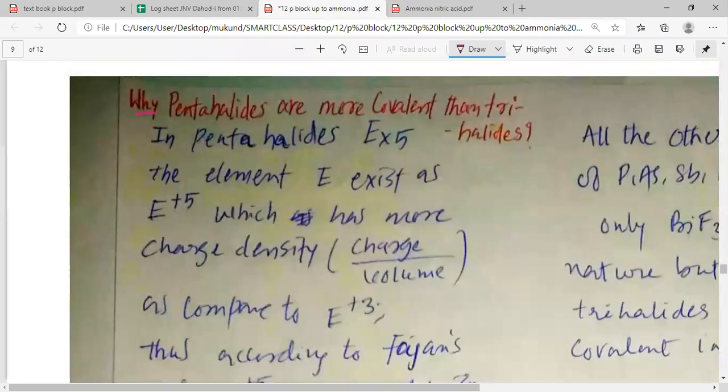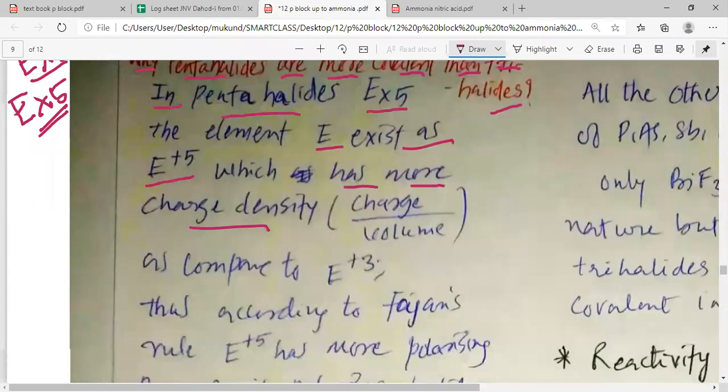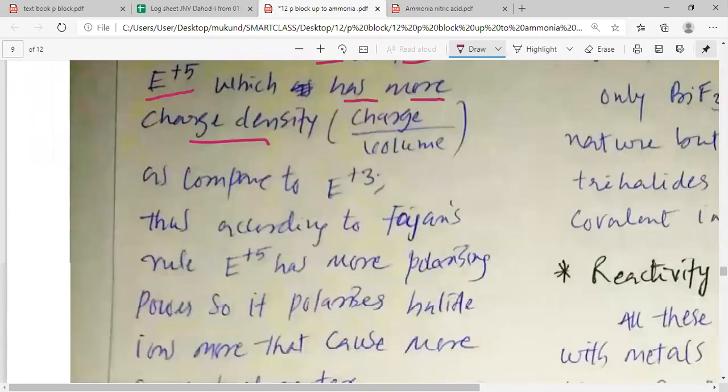Why are pentahalides more covalent than trihalides? We have seen that these types of compounds make trihalides EX3 and pentahalides EX5. These pentahalides EX5 are found to be more covalent than trihalides. What is the reason? Let us answer this question. In pentahalide EX5, the element E exists in the E+5 oxidation state, which has more charge density. So the charge density is charge divided by volume, my dear students, as compared to E+3.